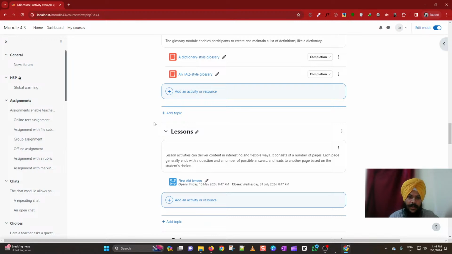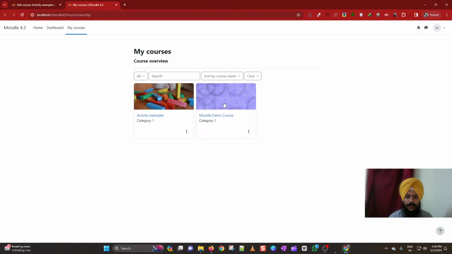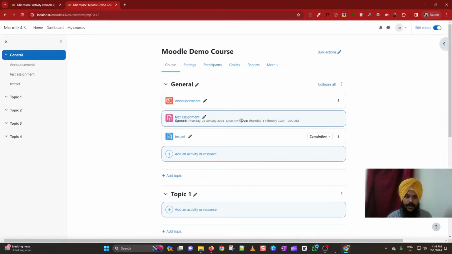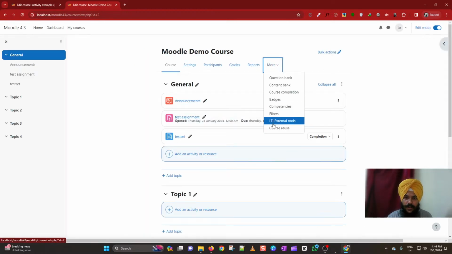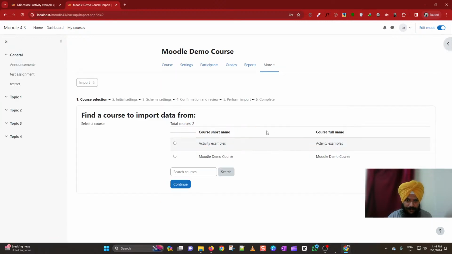But since I have both of the courses on the same Moodle site, I will be doing another thing. I will first go to my second course, which is the destination course. Here I will click on More and then Course reuse. And here, from the import page, I will choose the source course from where I would like to import the data, and then click continue.